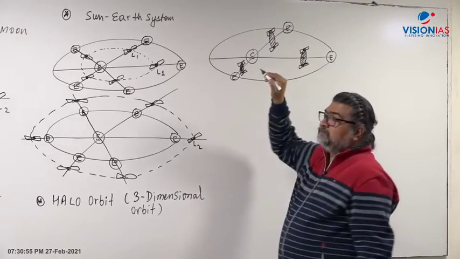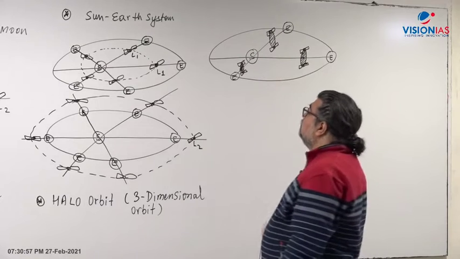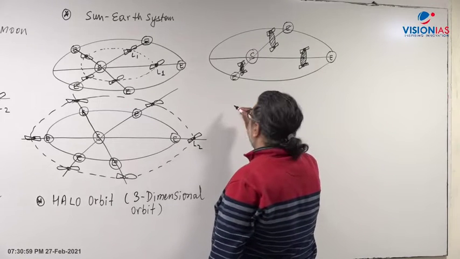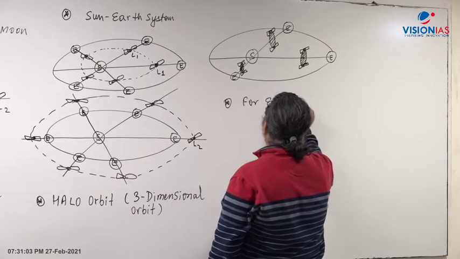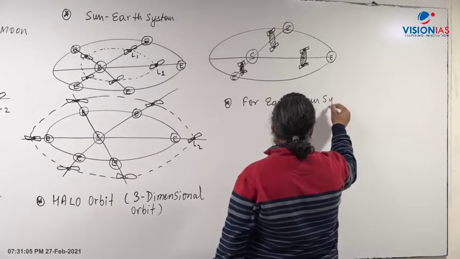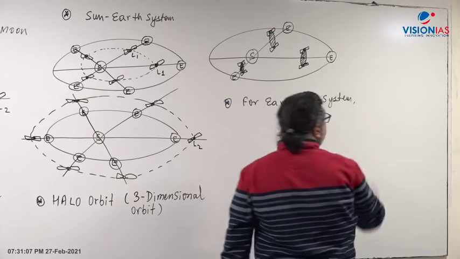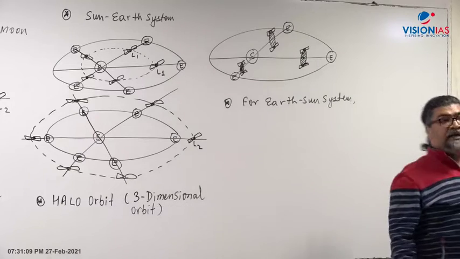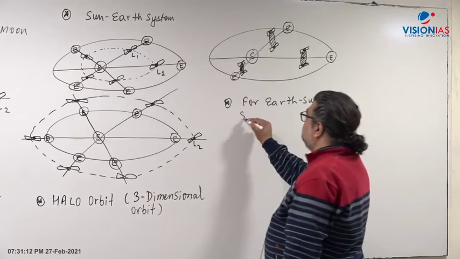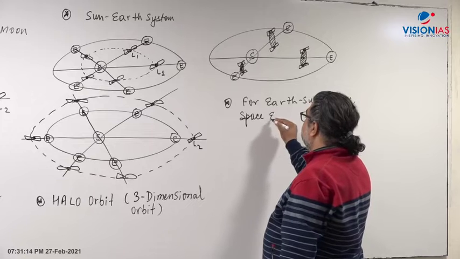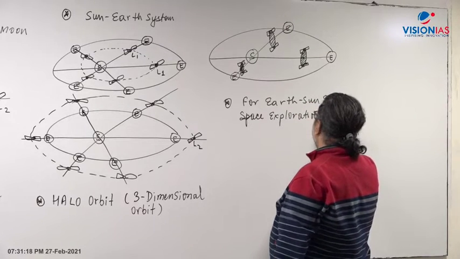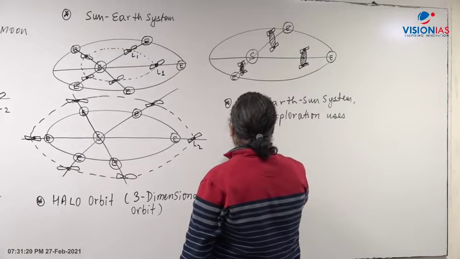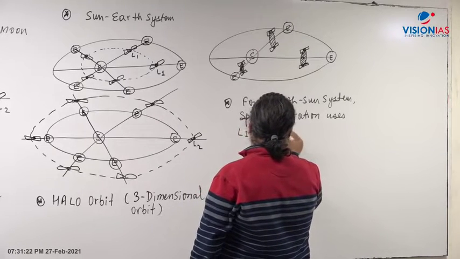Consider the halo orbit here. Now what I would like to bring in is, for the Earth and Sun system, any kind of space exploration uses the L1 point for study of the Sun.